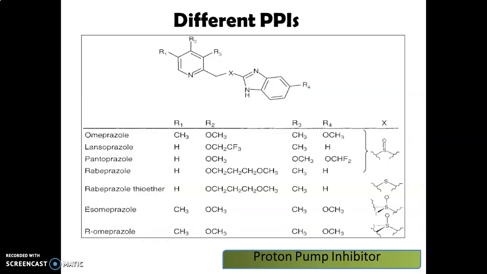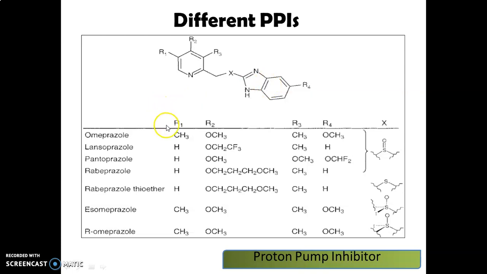So there are different proton pump inhibitors. The basic requirement for this structure is a benzimidazole moiety and a pyridine moiety, which are most of the time connected with a methyl sulfonyl moiety. By making different substituents on the pyridine as well as the benzimidazole ring, we can design different proton pump inhibitors like omeprazole.